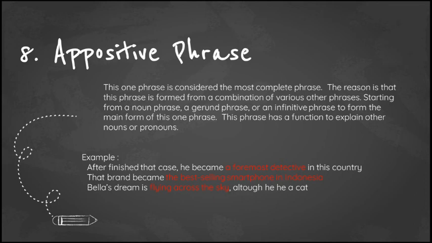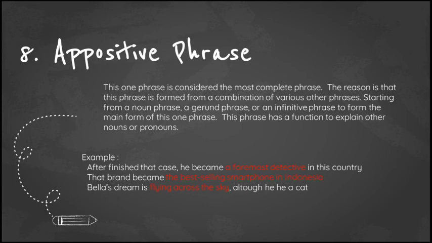For example, the first example is, after finishing that case, he became a foremost detective in this country. Appositive phrase-nya adalah a foremost detective. A second example is, that brand became the best-selling smartphone in Indonesia.